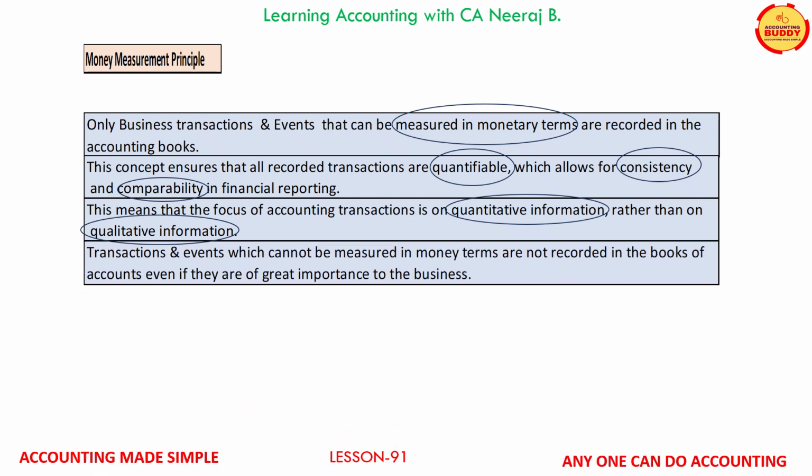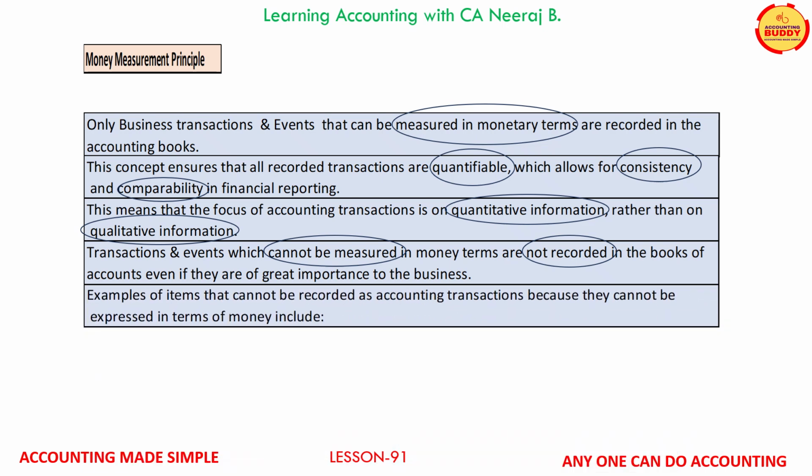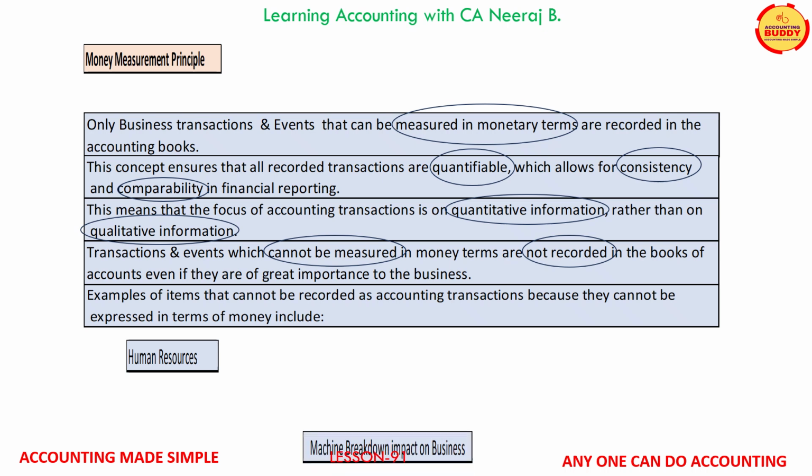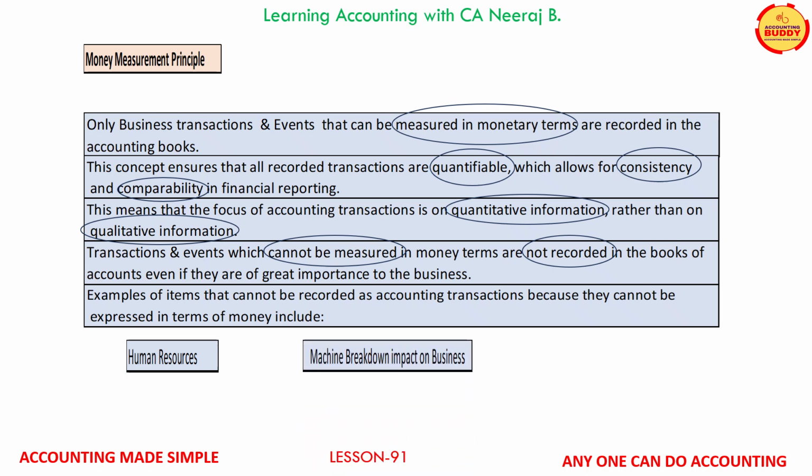Therefore, transactions and events which cannot be measured in monetary terms are not recorded in the books of accounts even if they are of great importance to the business. A few examples of items which are related to business but cannot be recorded in the books of accounts are human resources, machine breakdown impact on business, and value of in-house brands.